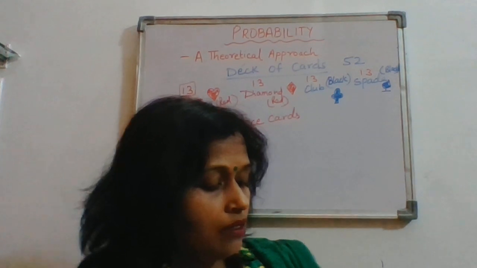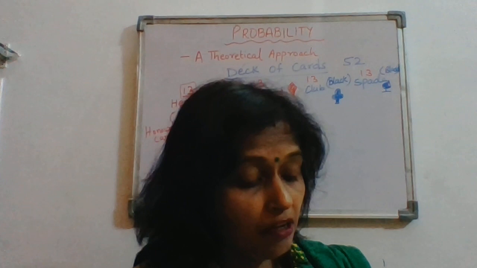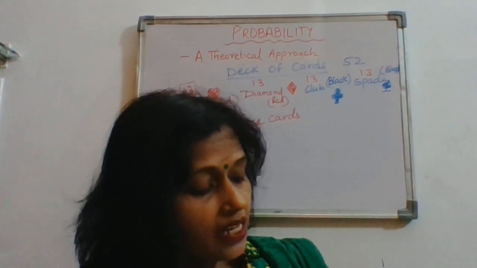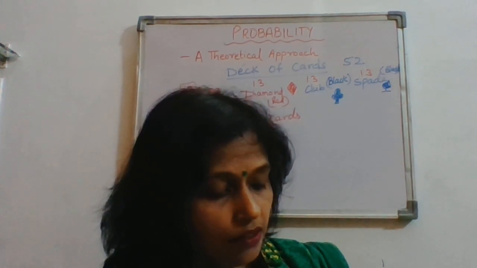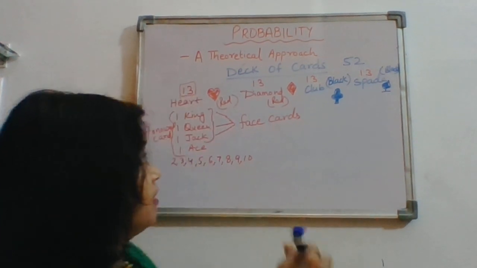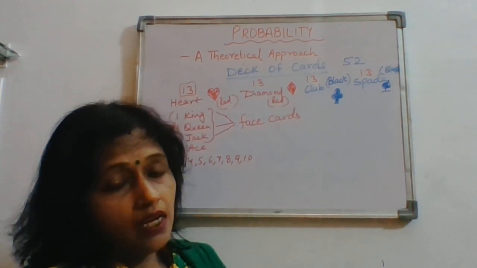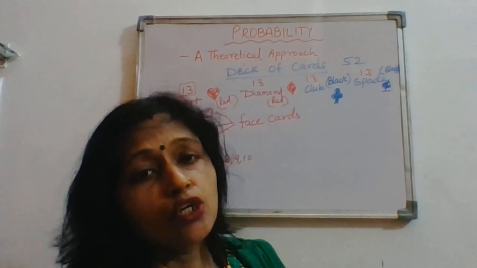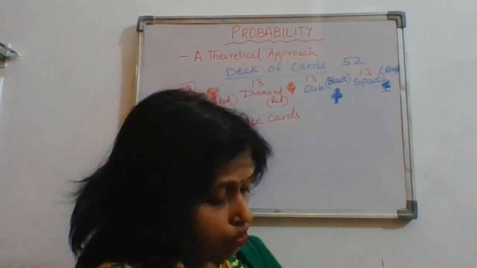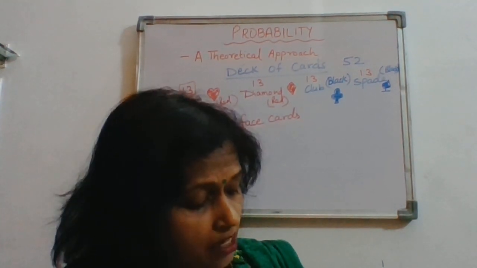Okay. Question number 14. One card is drawn from a well shuffled deck of 52 cards. Find the probability of getting a king of red color. Okay, see the sample space is there also. You can give the answer. A king of red color. We know that heart and diamond, they are red in color, and in each there will be one king. So your favorable outcome is 2, right? And the total possible outcome is 52. So the probability of getting a king of red color will be 2 by 52.